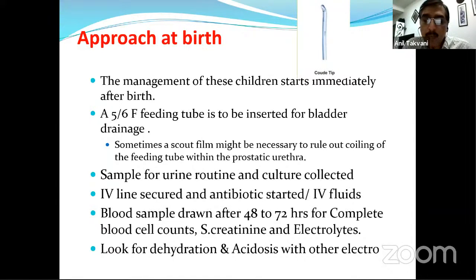Immediately, a sample for urine routine and culture needs to be collected. An IV line should be secured, as these children are prone to dehydration. So we have to give hydration as well as antibiotics. The blood sample is drawn after 48 hours.